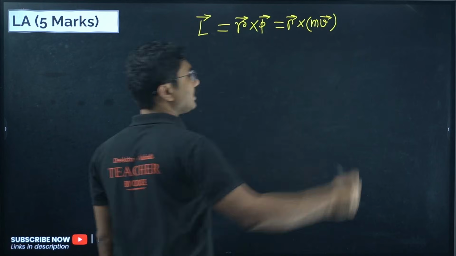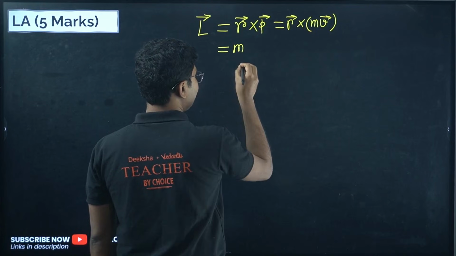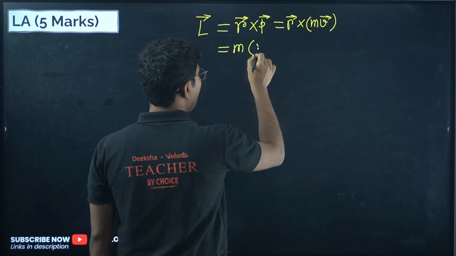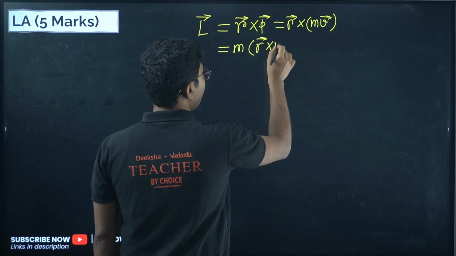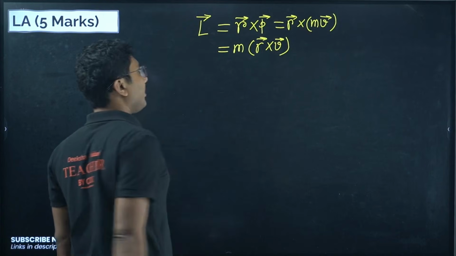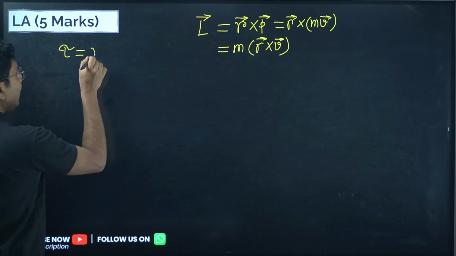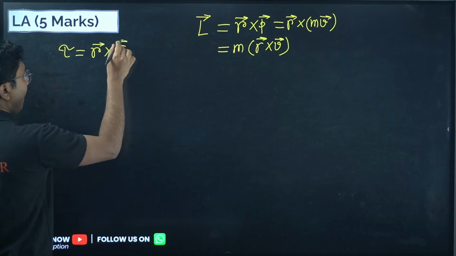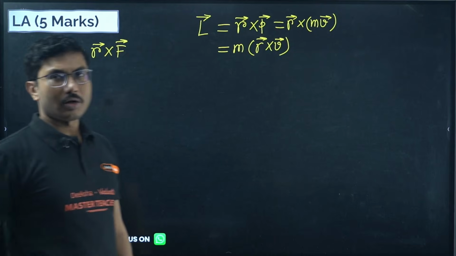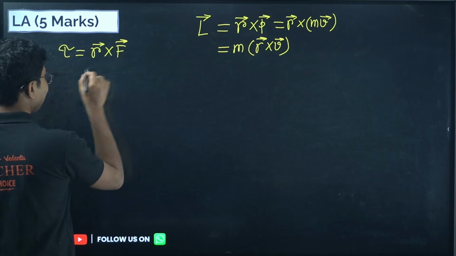Linear momentum is mass into velocity. So we can say angular momentum is mass into R vector into V vector, right? One more thing, torque is given by R cross F. Now what is R?